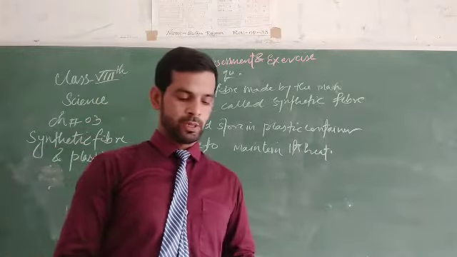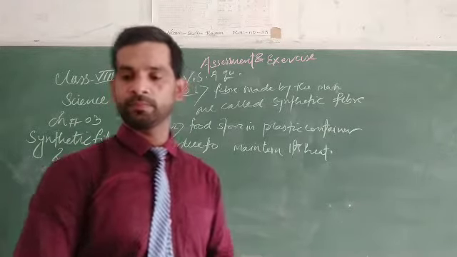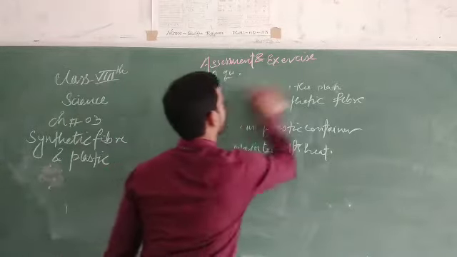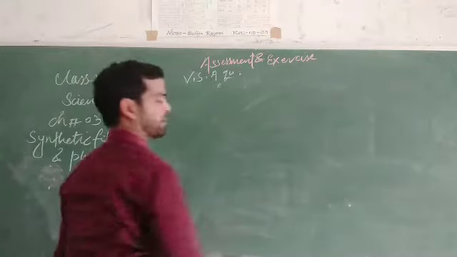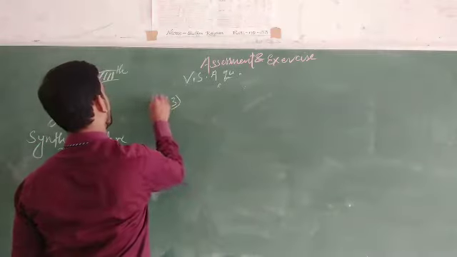Next, what is the difference between the raw materials used in rayon and nylon? Answer number 3.